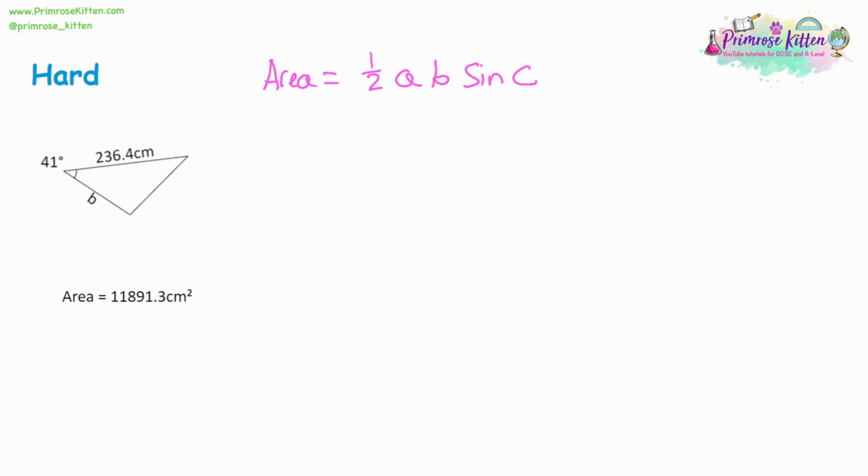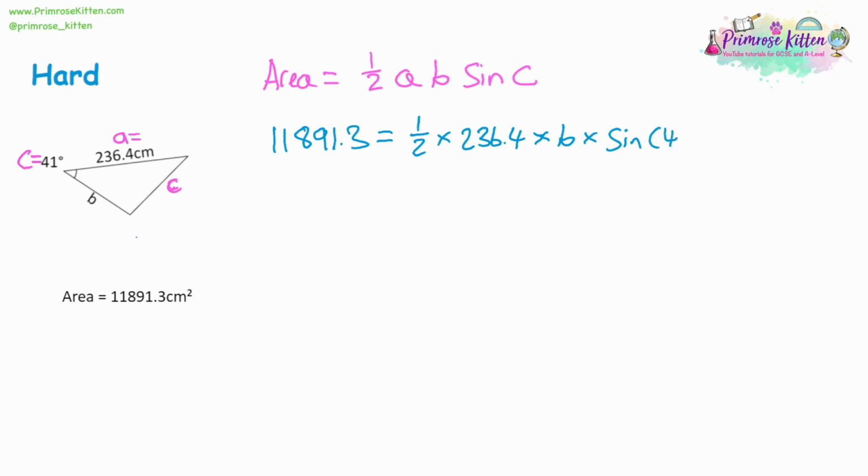Again, the first job is to label everything that you've got. So we've got the angle, we're going to label C. Opposite that is side C. Side B is already labelled. We're going to be looking for that in this question. So the other side must be side A. We can substitute into the formula. And for this one, it's a kind of reverse question because we have an answer for the area. It's 11,891.3, and that's equal to a half times A, which is 236.4, times B, which we don't know yet, we're looking for it, times the sine of C. That's the sine of 41.